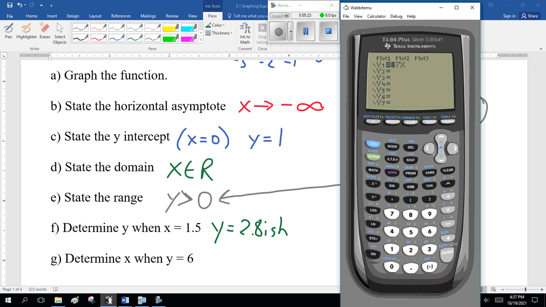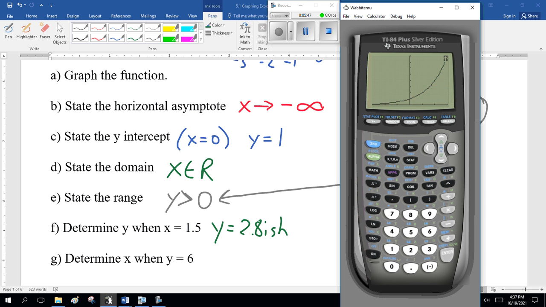Y equals 2 to the power of x. Table. Now I would go minus 3 to 3. Set at 0 and go to 8. So I got the same basic graph as I've got here. Now I don't have the grid lines like I did, but whatever.